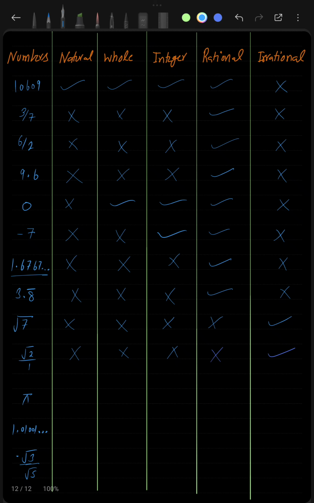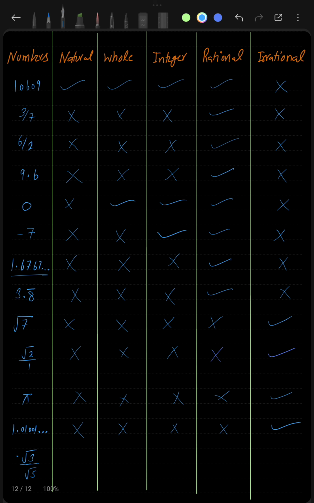What about pi? I already told you that pi is an irrational number. Not a rational, and if not a rational, then it can never be an integer, whole number, or natural number. What about 1.01001 dot dot dot? This is a non-terminating, non-repeating decimal form. So this is going to be an irrational number, but not rational, not integer, not whole, not natural.